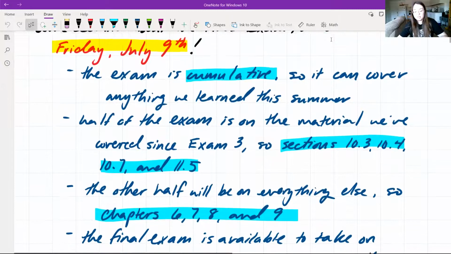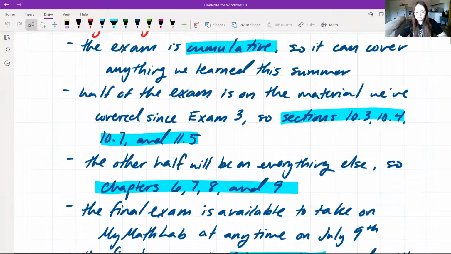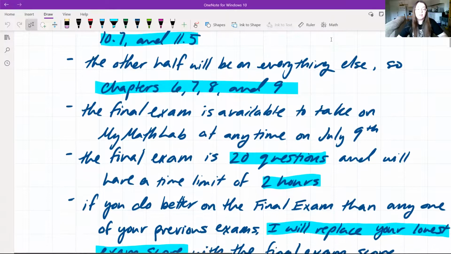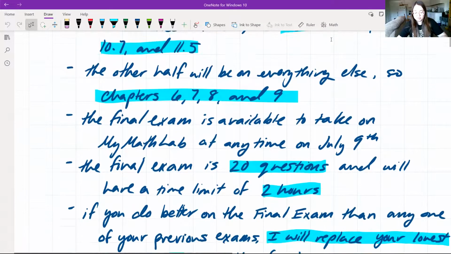The exam is going to be cumulative, so it can cover anything that we learned this summer. Half of the exam is going to be on the material that we've covered since exam 3. So those are going to be sections 10.3, 10.4, 10.7, and 11.5. The other half will then be on everything else. So everything that we learned from chapters 6, 7, 8, and 9 is applicable and can show up on the exam. But yes, half of the exam is going to be on the recent material. The other half is on previous material that we've learned.